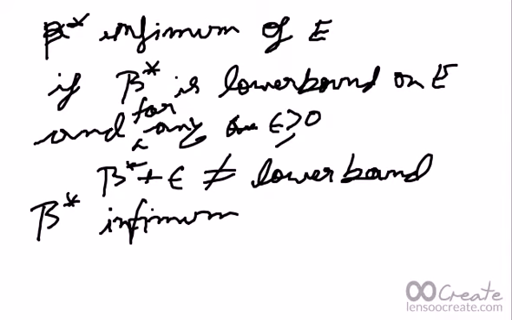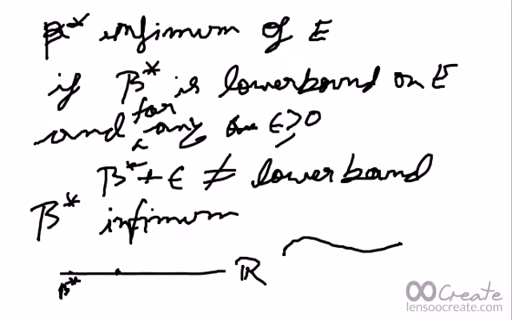So here we need to see a very subtle difference. On this real line, this beta star is a lower bound.